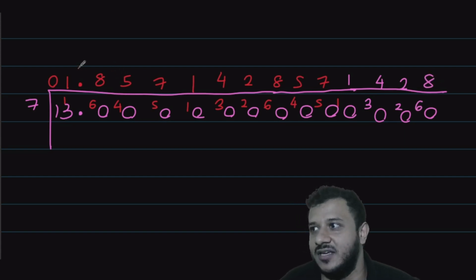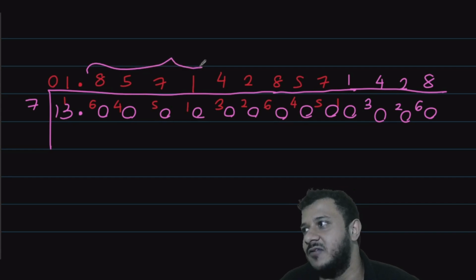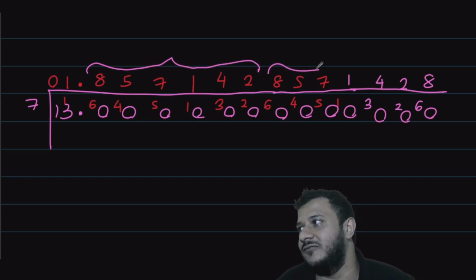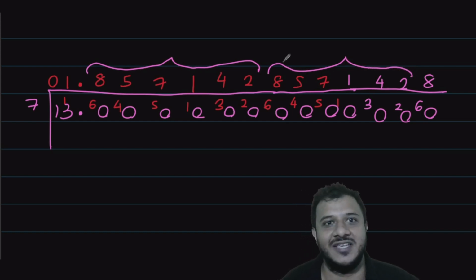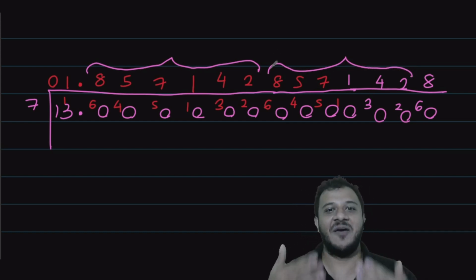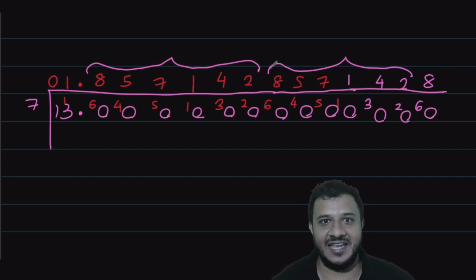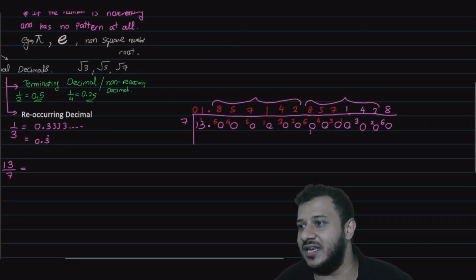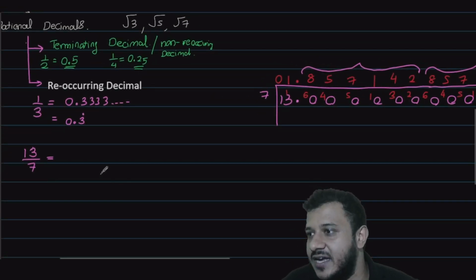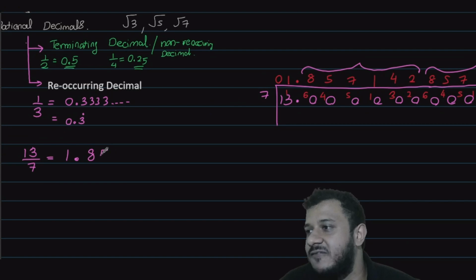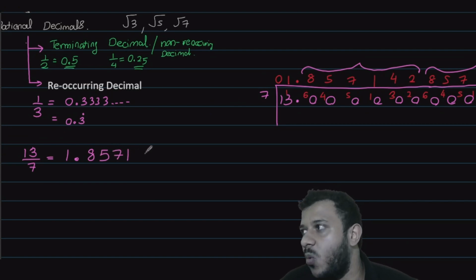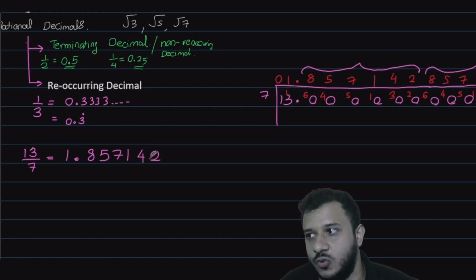Can you see here? 8, 5, 7, 1, 4, 2. 8, 5, 7, 1, 4, 2. Can you see? It's reoccurring. It's happening again and again. So then this one, we can write the answer as 1.85714.